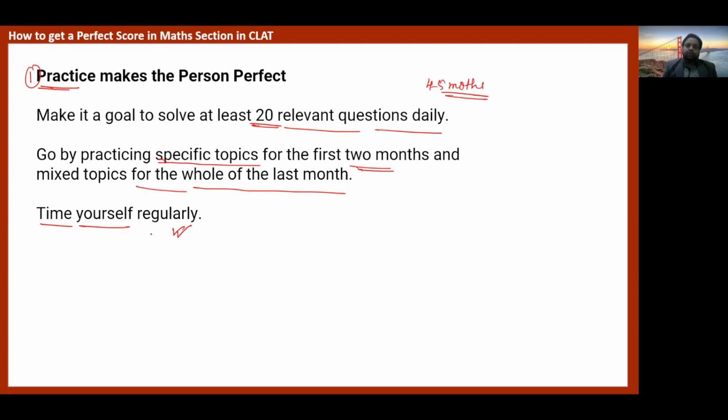Suppose a question you're solving today in 2 minutes, try to solve this type of question in your next attempt in 1.5 minutes. Then after 1 month, after 2 months of practice, try to solve this type of question in less than a minute, and this is how you grow.